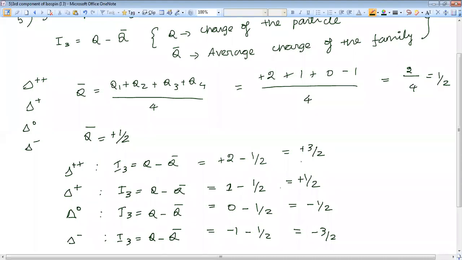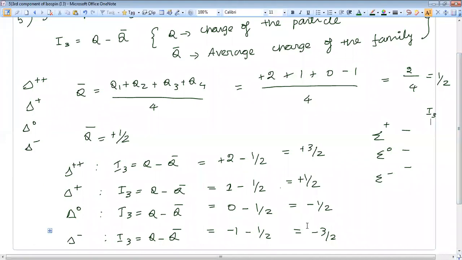Okay, so I will ask you to calculate isospin values for sigma family. Sigma plus, sigma naught, sigma minus. What are the I3 values? Take your time and give me the right answer. Follow this order: sigma plus, sigma naught, sigma minus. If anyone is having doubt, you can ask me. I will explain one more time.